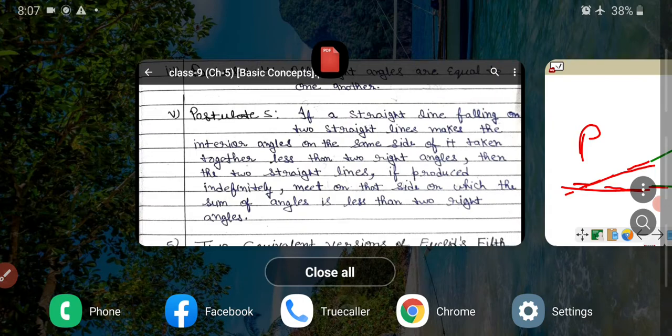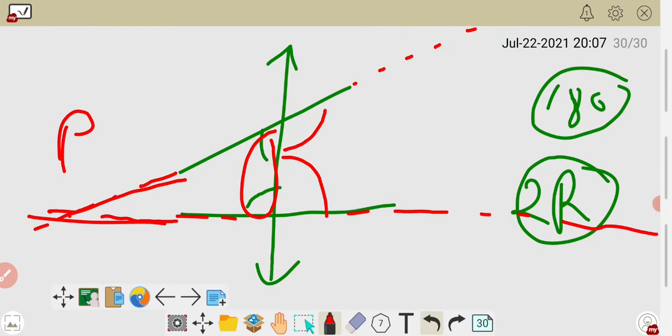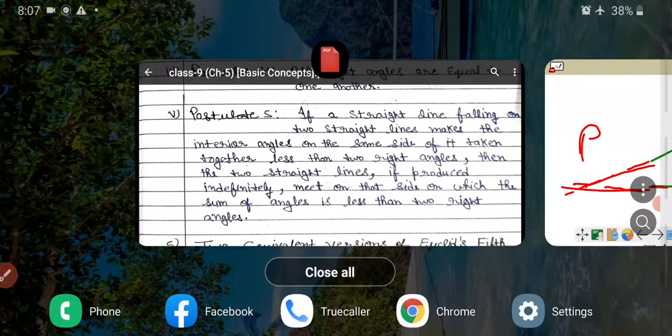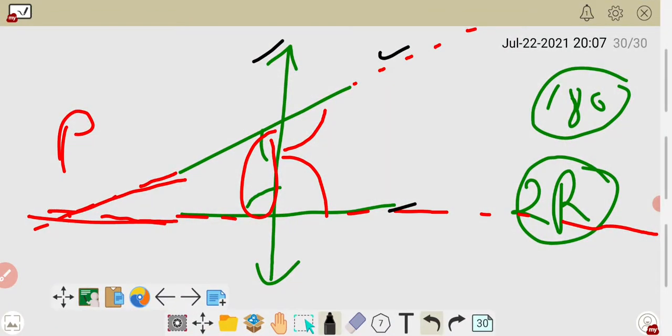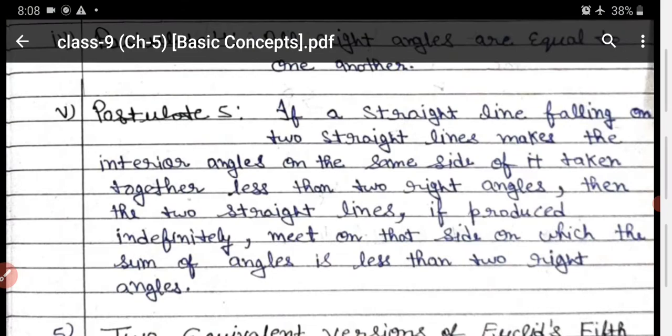If a straight line falls on two straight lines, this is your straight line, falling on these two straight lines, and makes the interior angles on the same side of it taken together less than two right angles. When it falls, it makes interior angles here and here, but on this side the sum of the two angles is greater than 180, and on this side the sum is less than 180. So you have to say less than two right angles in place of 180. Then the two straight lines, if produced indefinitely, will meet.